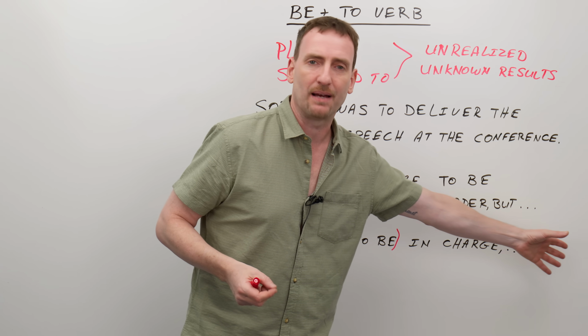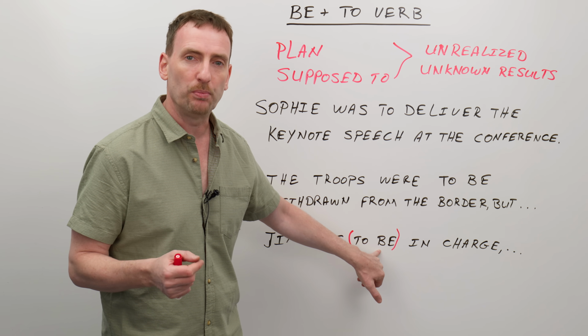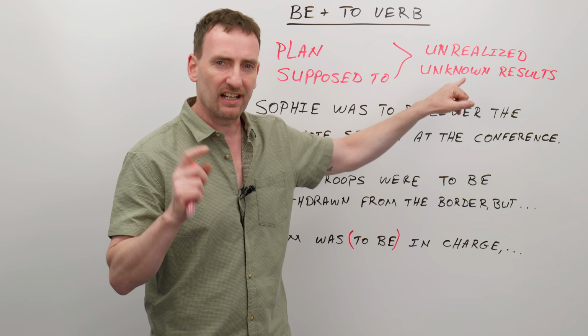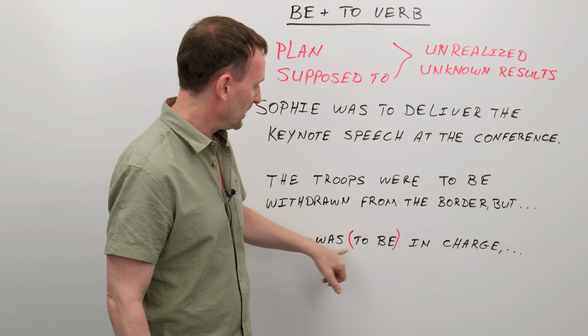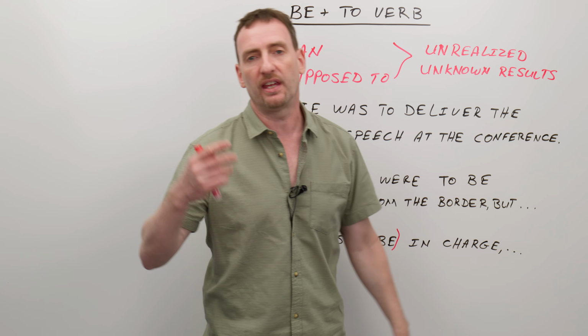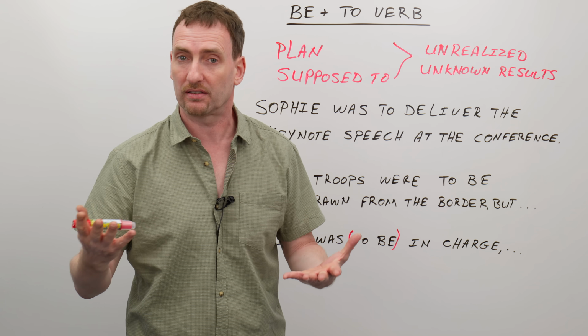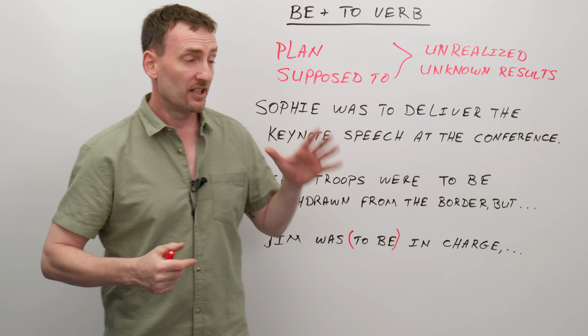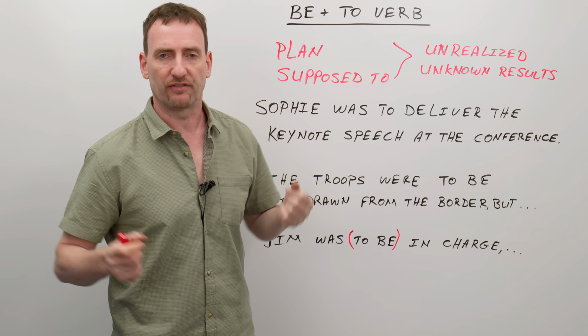So what comes after can be anything. But as soon as you add the to be, right away you have an unrealized situation. It didn't happen. So Jim was to be in charge. You can only follow it with a but to show the contrast, to show why he actually was not in charge. Okay? So it's actually a very simple structure, be plus infinitive.